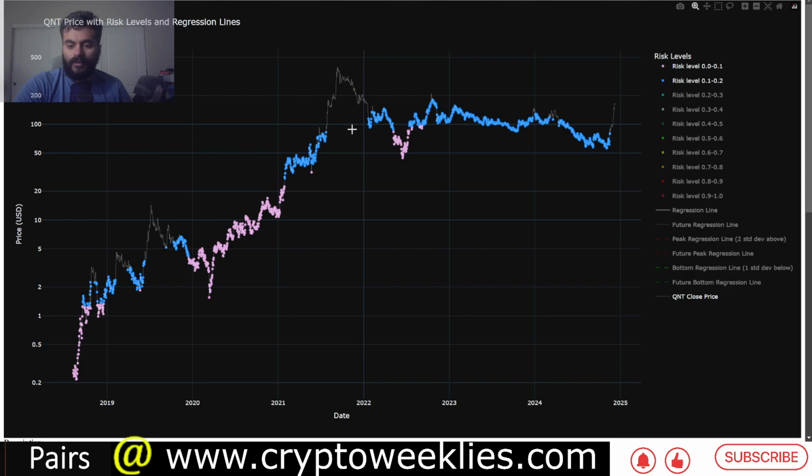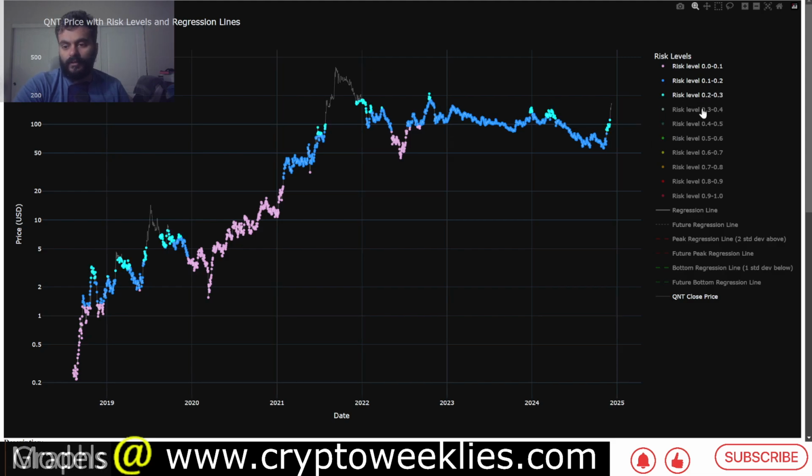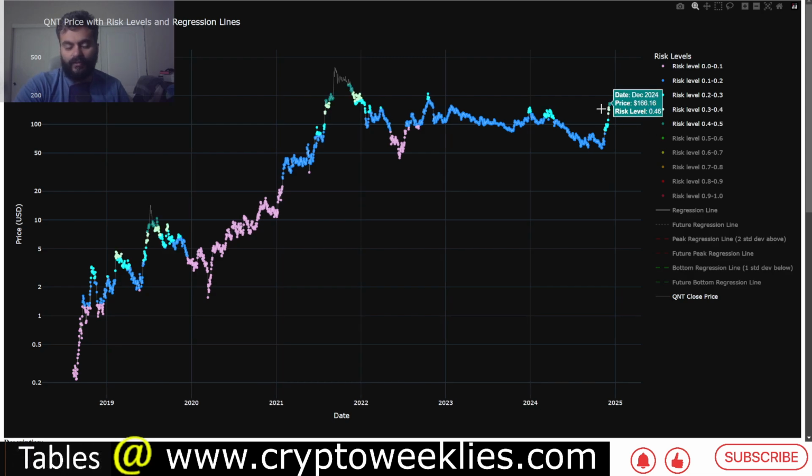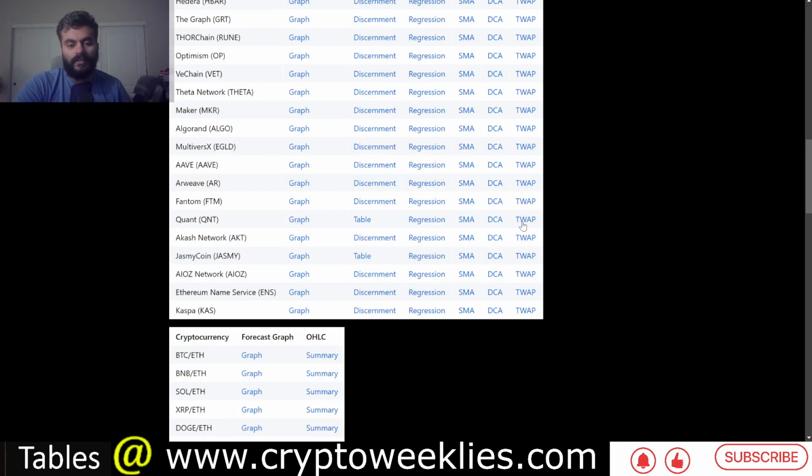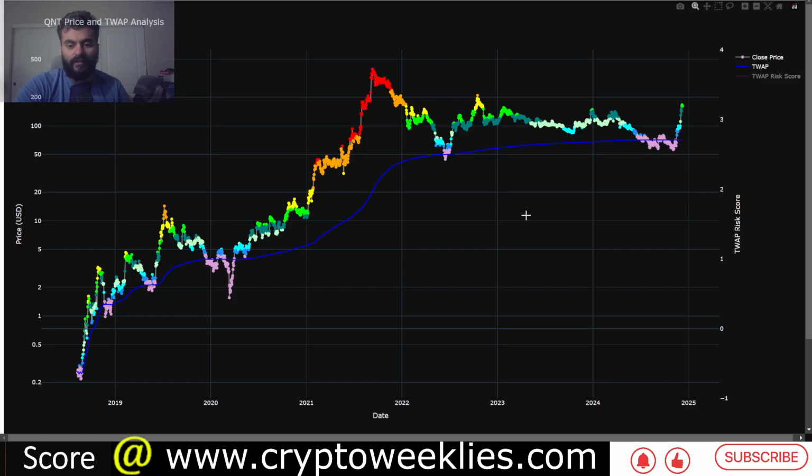Again, you can see all throughout the bear market of 2022 and mostly 2023 and 2024, the risk levels were less than 10%, sorry, less than 20%. Right now the risk levels for accumulation, if you keep on increasing the risk level, you'll find at around between 45 and 46%. The last model that we have is the time weighted average price model, which helps identify a range